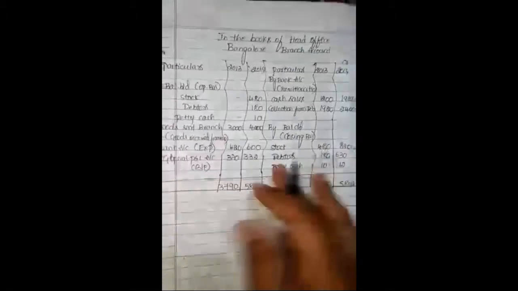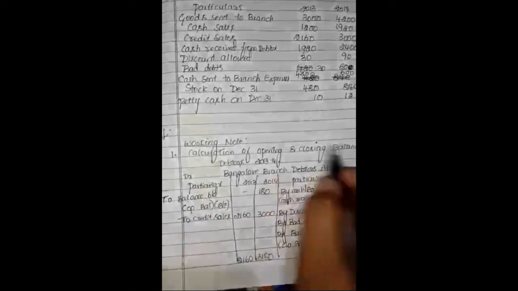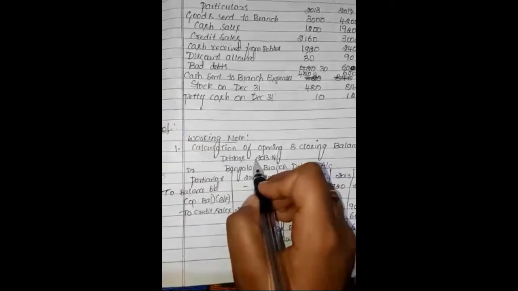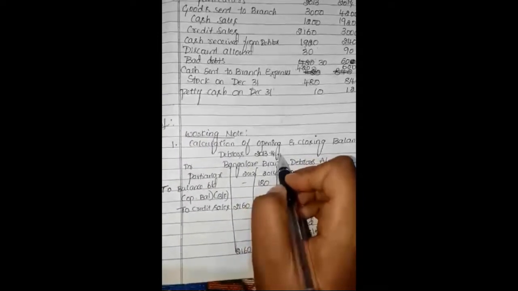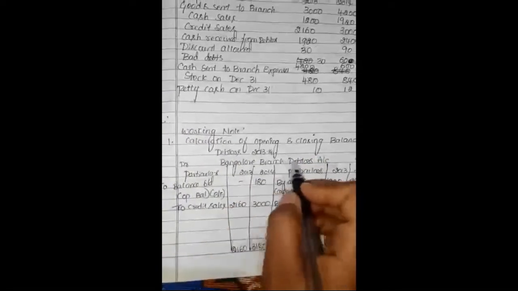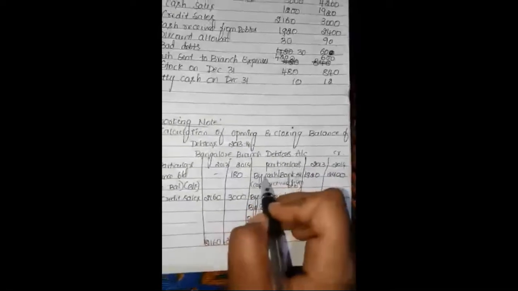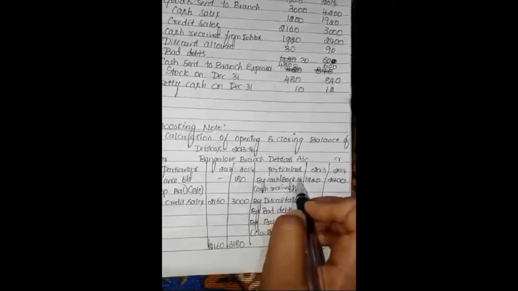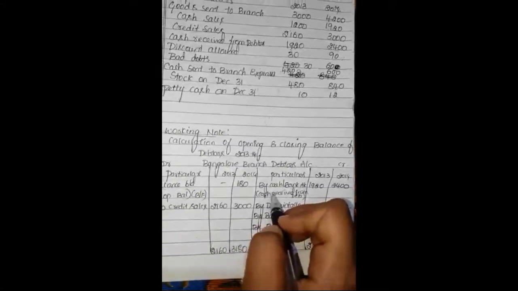We need to calculate the debtors. See, calculation of opening and closing balance of value of debtors in the year 2013 and 2014. Bangalore branch debtors account. Opening value they are not given. We need to calculate that. By cash or bank account, which includes any cash received from debtors. See, they are given the cash received from debtors 1,920, 2,400.